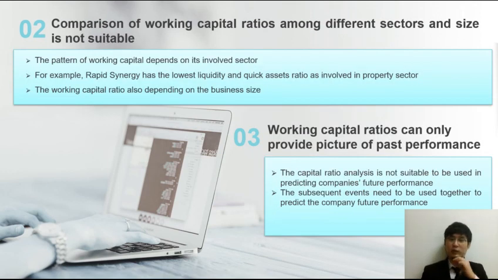Next, the pattern of working capital ratio actually depends very much on the sector that the business is involved in. For example, Rapid Synergy has the lowest liquidity ratio because it is involved in the property sector, and the working capital ratio also depends very much on the business size. The next conclusion is that the working capital ratio can only be used to measure the past performance of the company. So if an investor wants to predict the future, it has to be used together with the subsequent events.